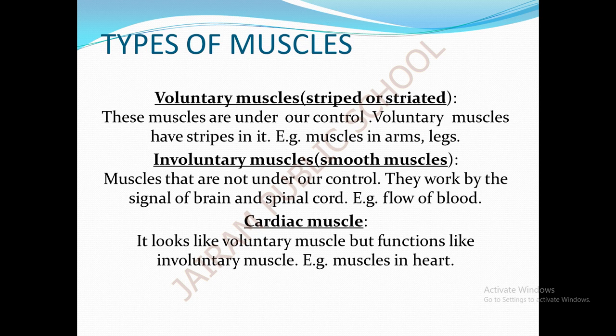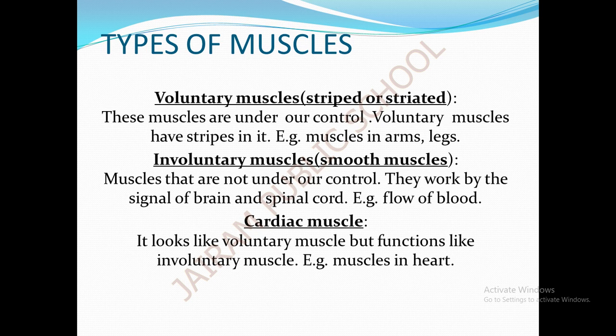The muscles in our body that are under our control are called voluntary muscles. We use such muscles as we want; the muscles in our arms, legs, hands and feet are examples of voluntary muscles. The voluntary muscles have stripes on them, similar to the stripes on a zebra. So, these muscles are also known as striped or striated muscles.